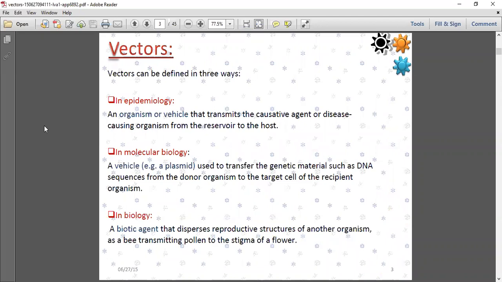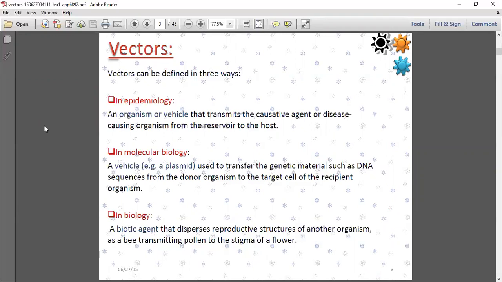Vectors can be defined in three ways. In epidemiology, you are saying an organism or vehicle that transmits the causative agent or disease causing organism from the reservoir to the host. Nothing but vectors are a vehicle that transmits the microorganism or the disease or the infection, from the reservoir to the host.